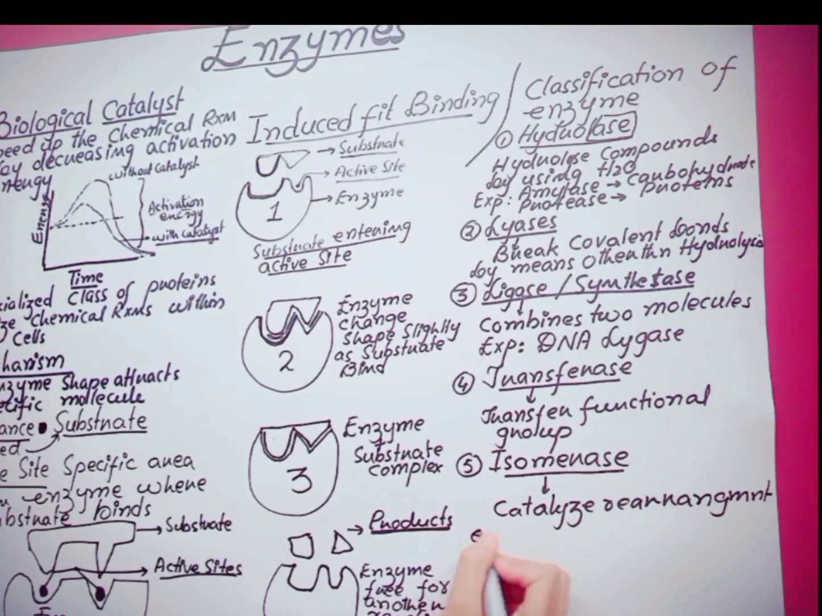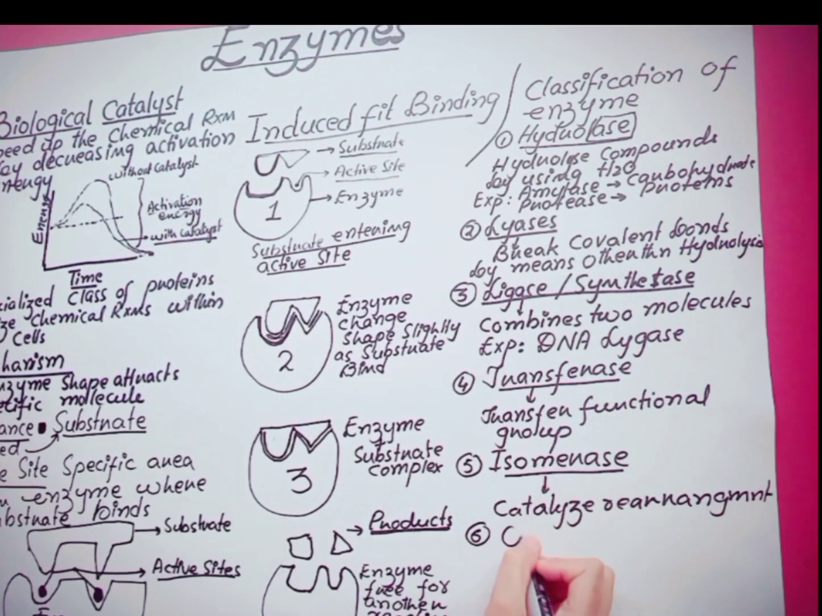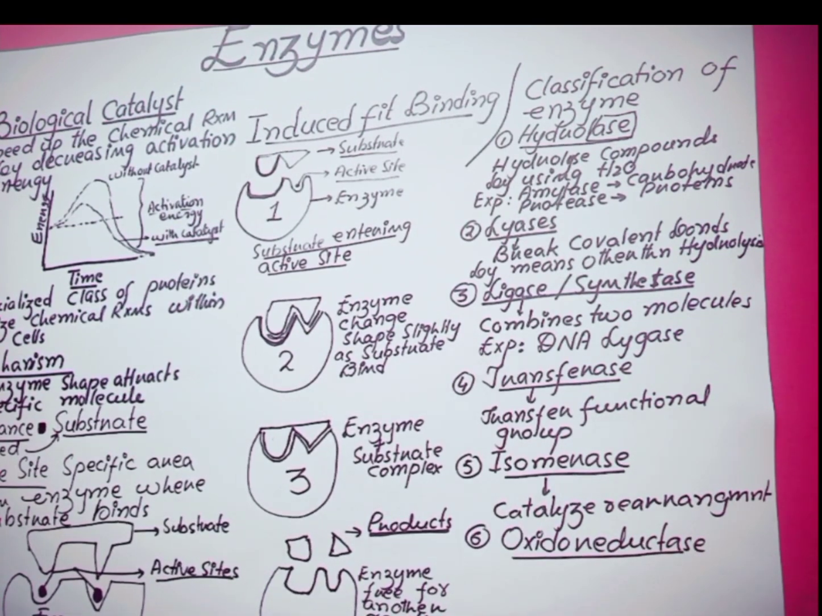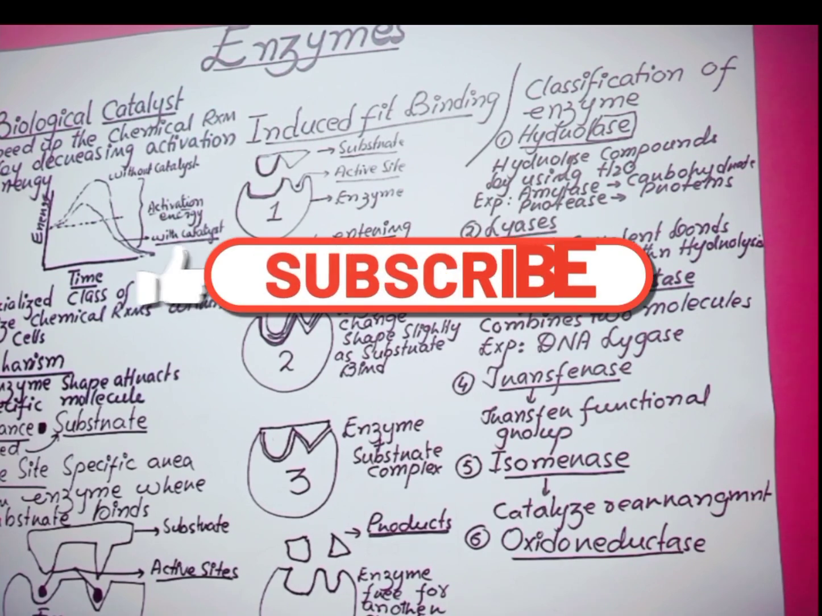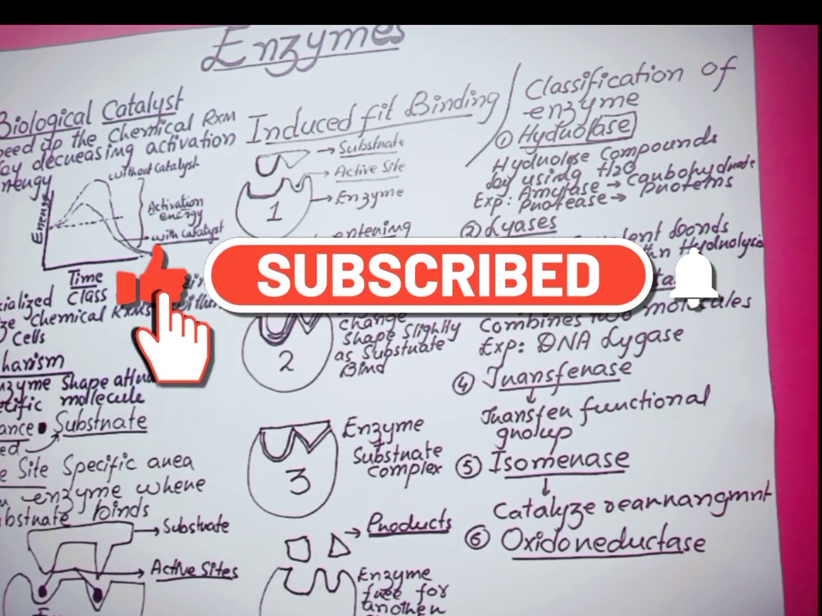The sixth type of enzymes are oxidoreductase enzymes. These enzymes perform their role or catalyze the reaction by the transference of electrons from one molecule to another molecule.